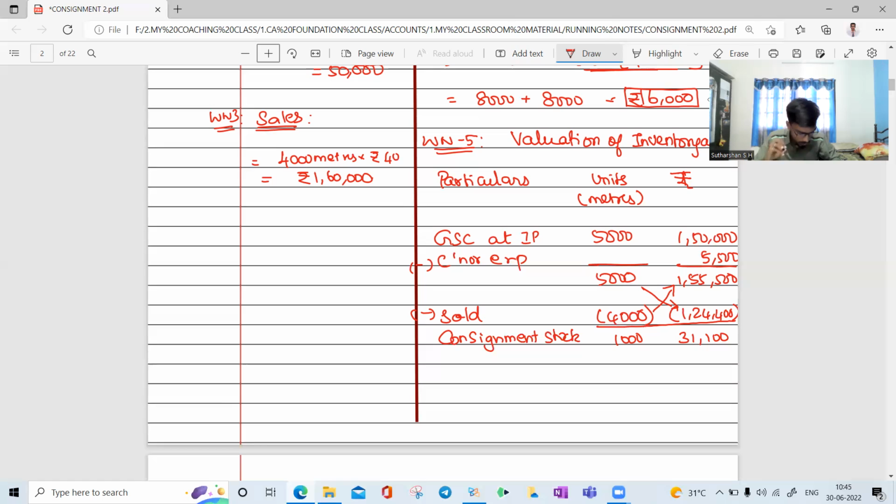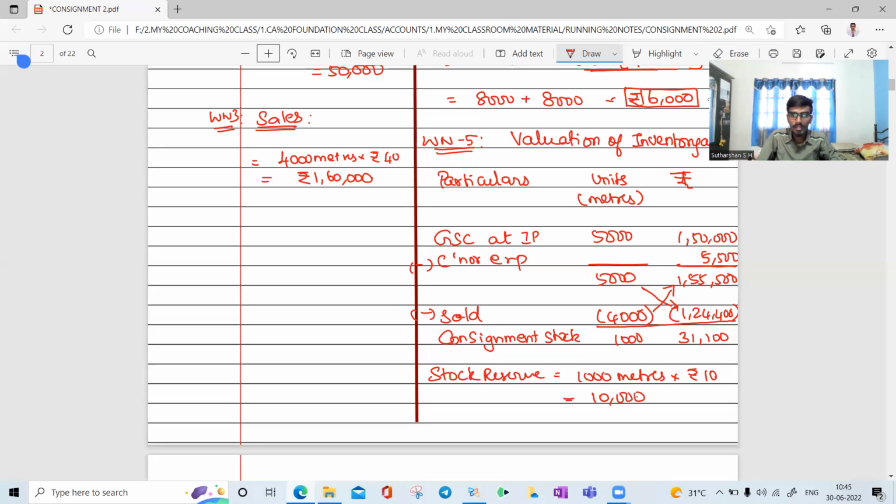We are further continuing the same working note 5. Before that, we can easily find out the stock reserve. Stock reserve is very simple. We have 1,000 meters left, and the load per unit is 10, which we have already found. So the total stock reserve is 10,000.